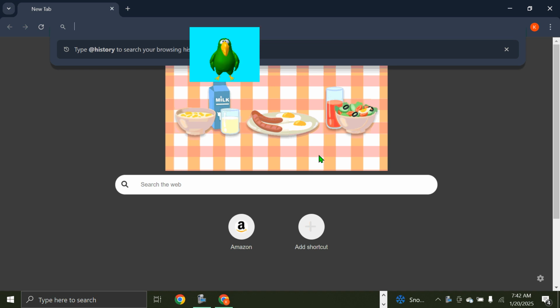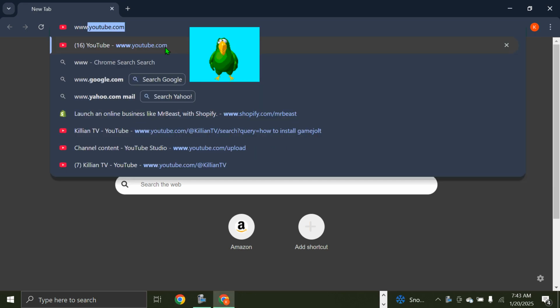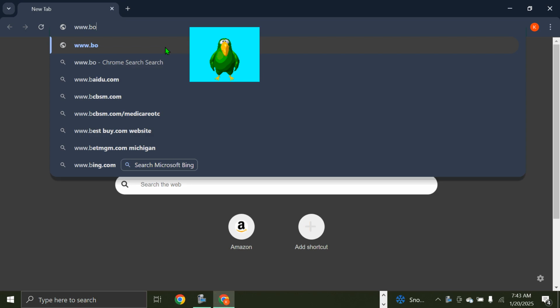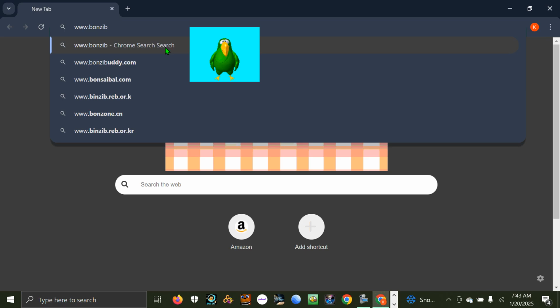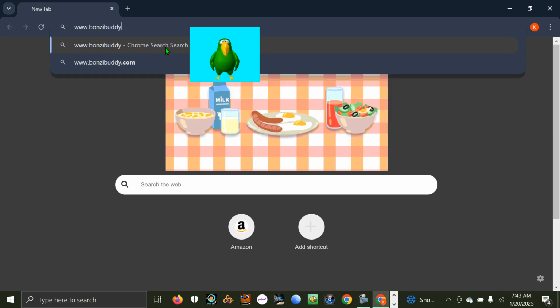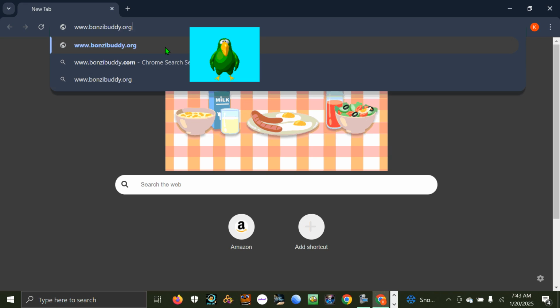Type in www. You want to type in www.bonzibuddy.org. Once you type in this website, click enter.